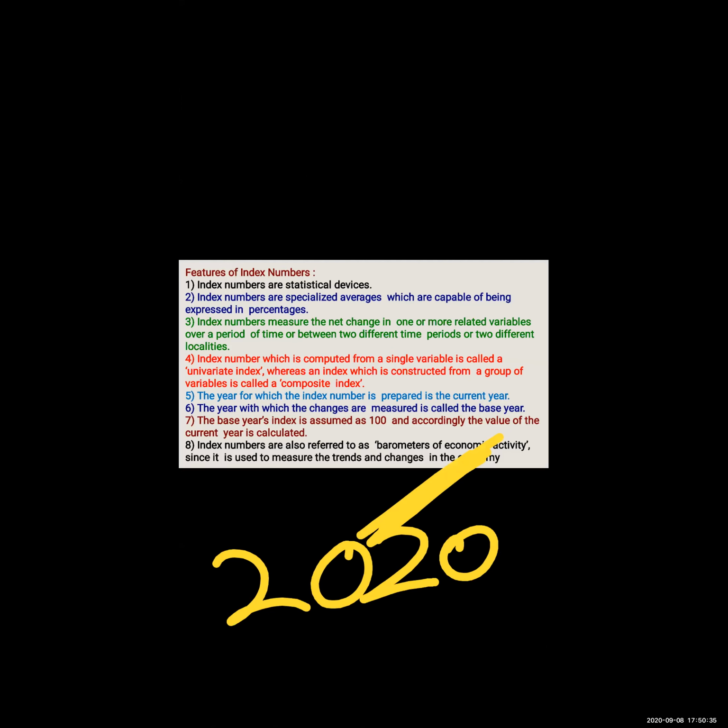Suppose I am preparing the index for the year 2020. This is called which year? Current year. That is the fifth point. The year for which the index number is prepared is called the current year. And the year with which the changes are measured is called the base year.